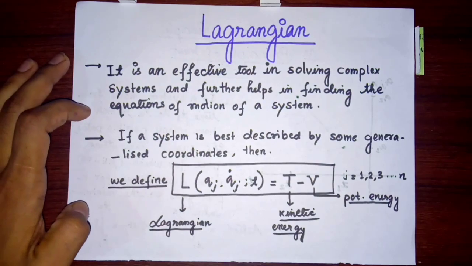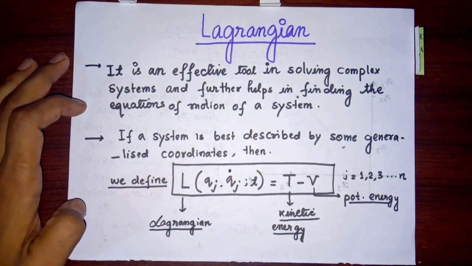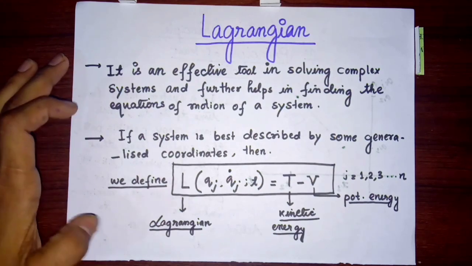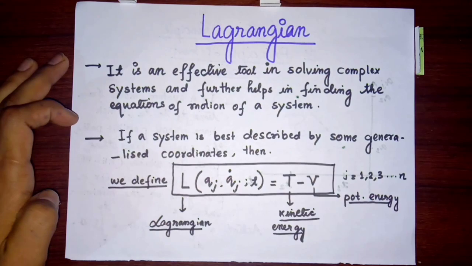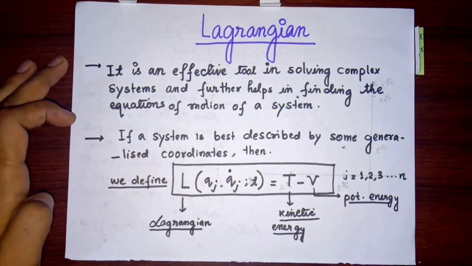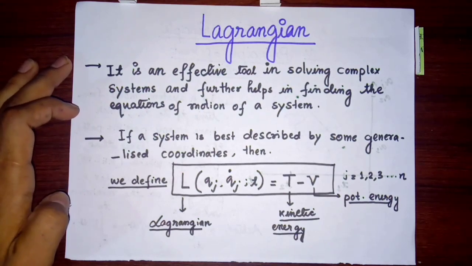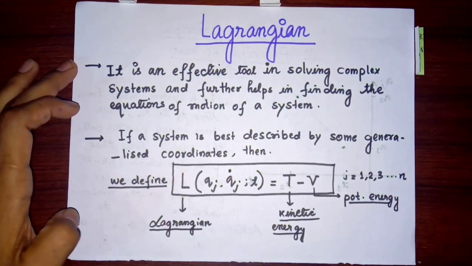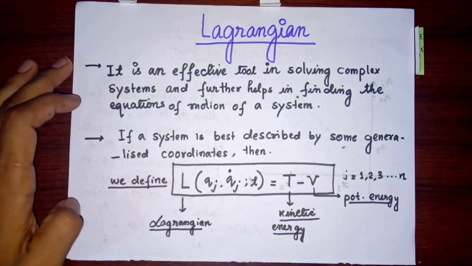Certain complex systems which are very difficult to solve by the Newtonian approach, that complex system by eliminating the constraints we can approach by Lagrangian mechanics. Also by Lagrangian mechanics, by using the Euler-Lagrange equation, we can find the equation of motion. So this is the most beautiful application of Lagrangian mechanics.